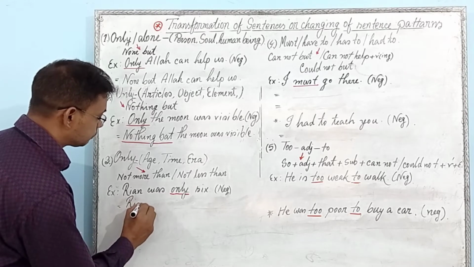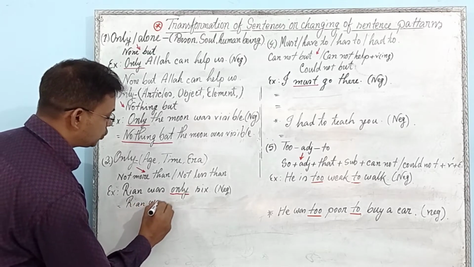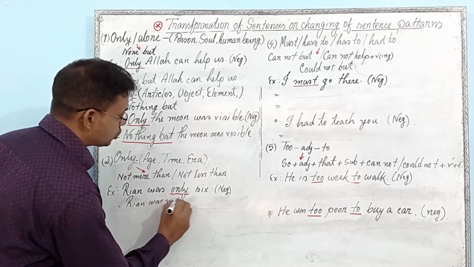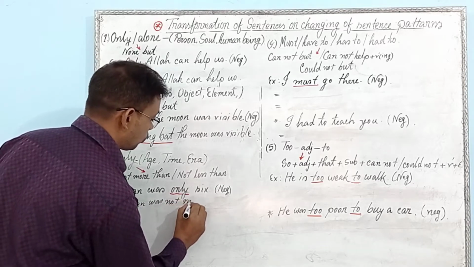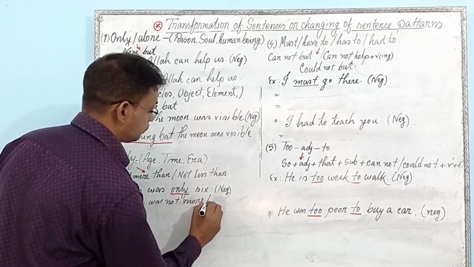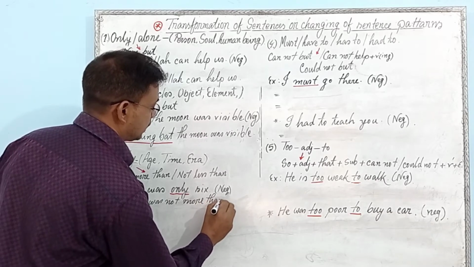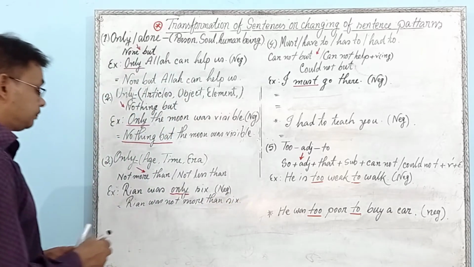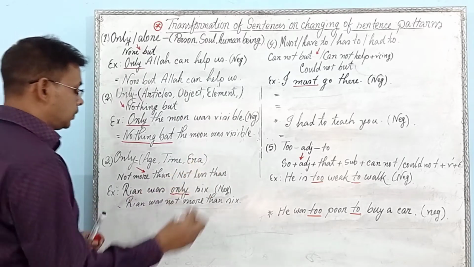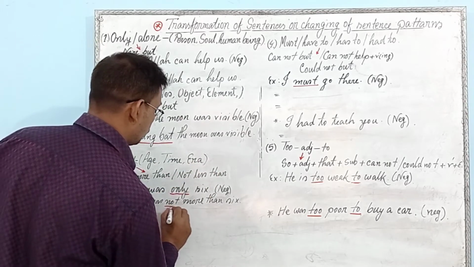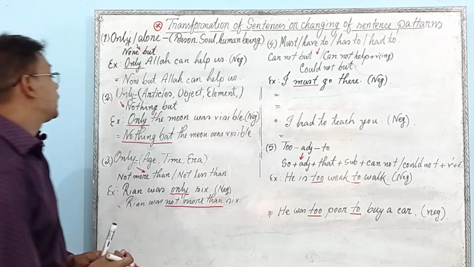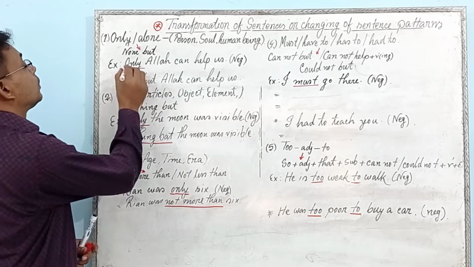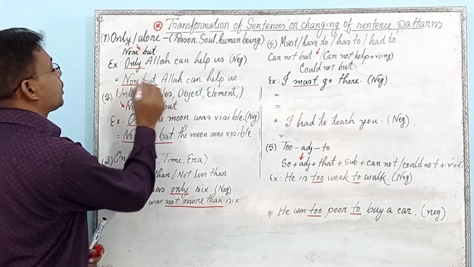Ryan was not more than 6. Only instead of not more than.